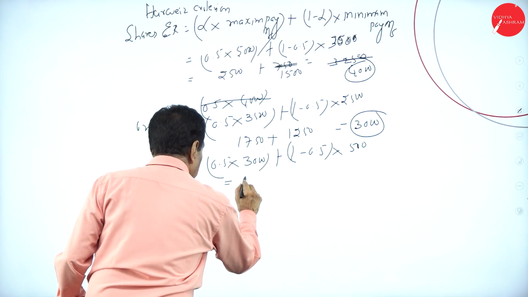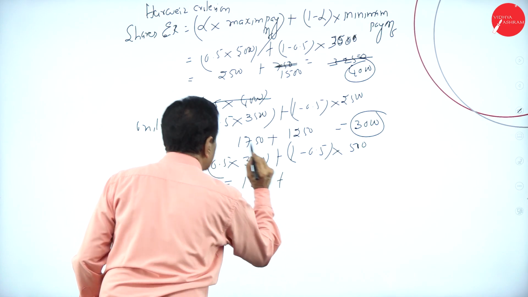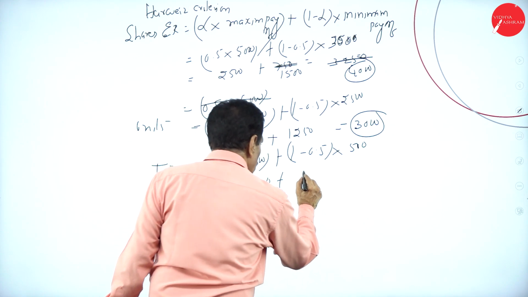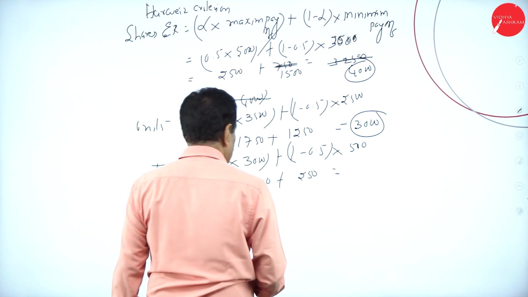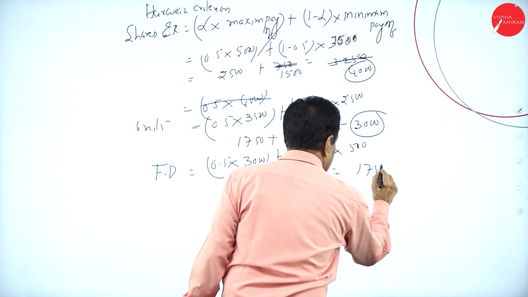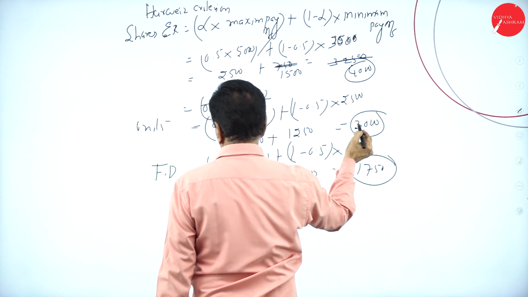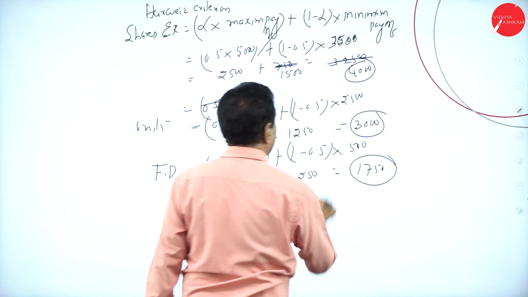It is 1,500 plus 500, half of that means 250, 1,750. This is FD. So this goes to shares, this goes to units. Among these, which is the highest one?